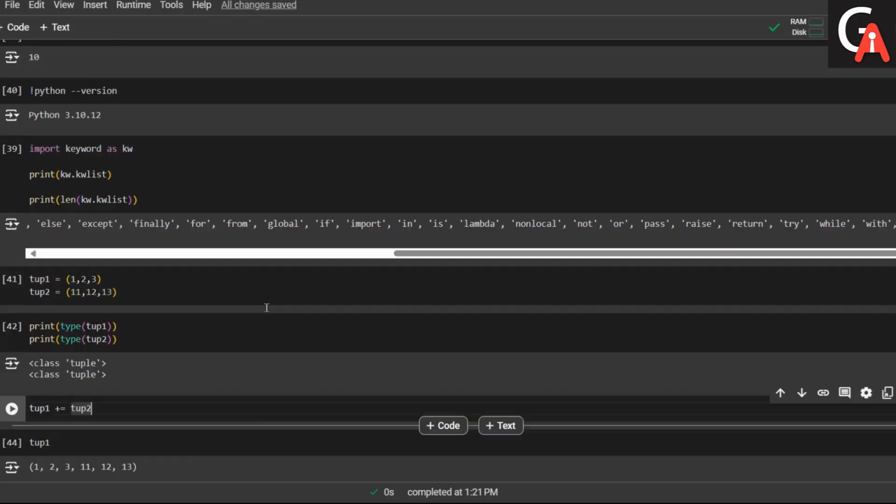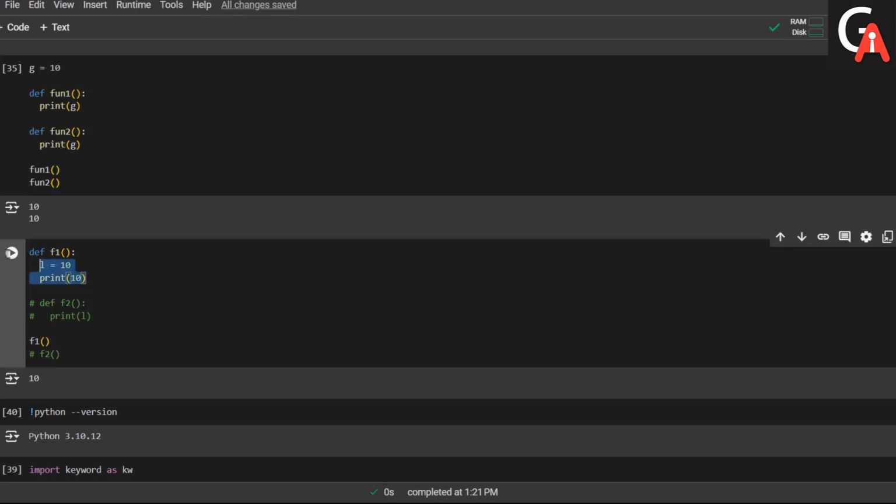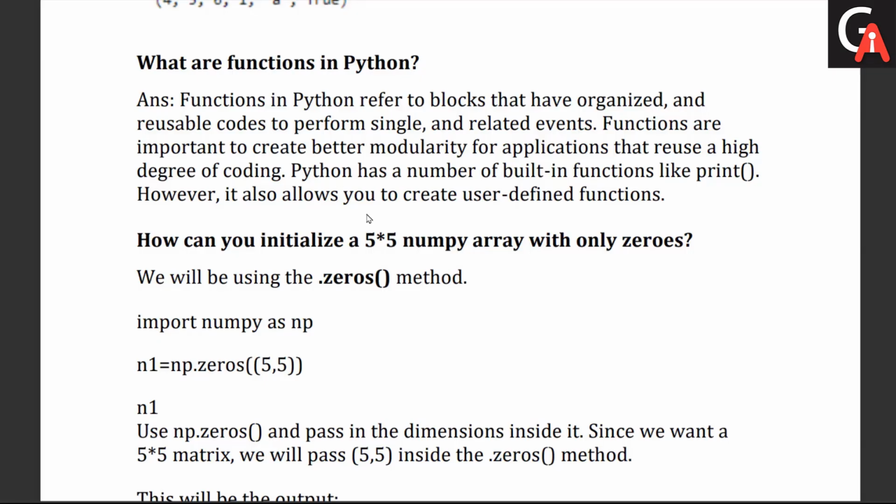Let me go back here. So here you can see I have created one function. This is the syntax of functions, and if I want to create a reusable piece of code again and again, then I can go with functions. So this is the stuff we have with respect to functions. Clear, guys? I hope it's clear for all of you.